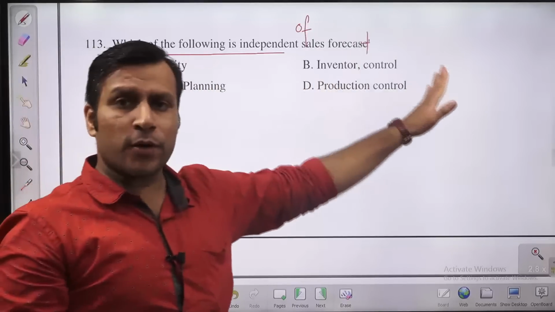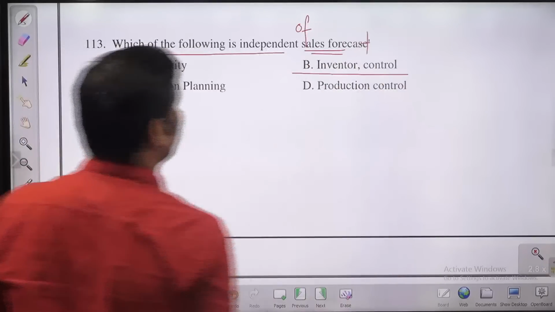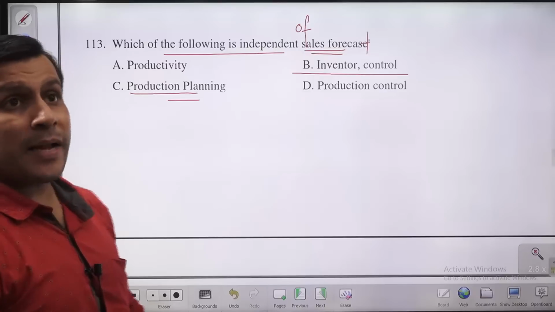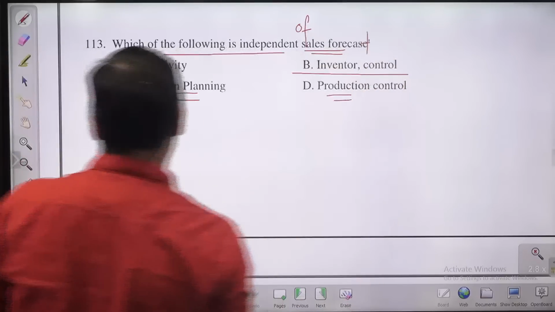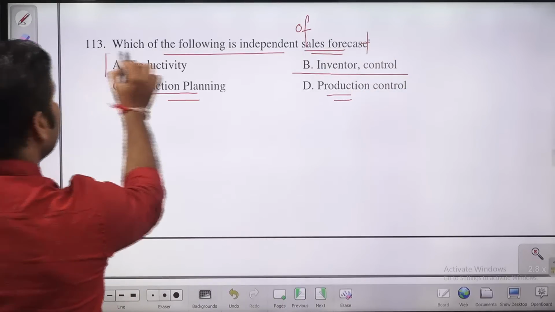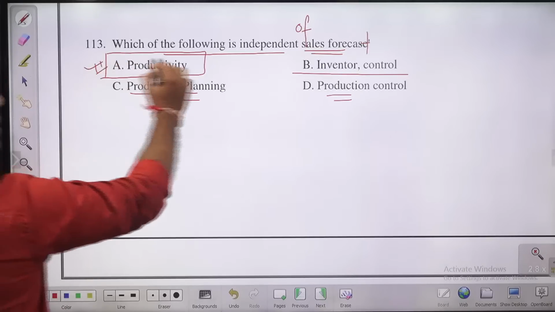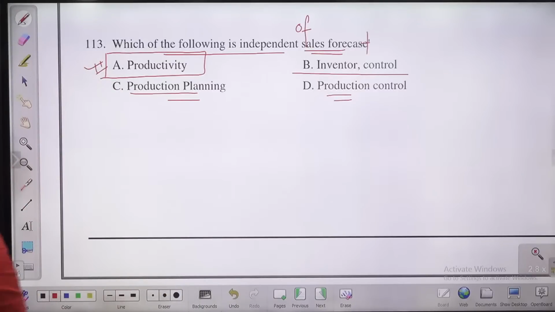इन्वेंट्री डिपेंड ऑन सेल्स फोरकास्ट. Yes, सेल्स फोरकास्ट के ऊपर इन्वेंट्री डिपेंड करेगा. प्रोडक्शन प्लानिंग डिपेंड्स ऑन सेल्स फोरकास्ट. Yes, definitely production planning is going to depend. Production control is also going to depend on sales forecast. But productivity has no relation with the sales forecast, guys. Productivity is independent of sales forecast. So A is the answer, guys. Which of the following is independent of sales forecast? Productivity is independent of sales forecast. A is the answer.